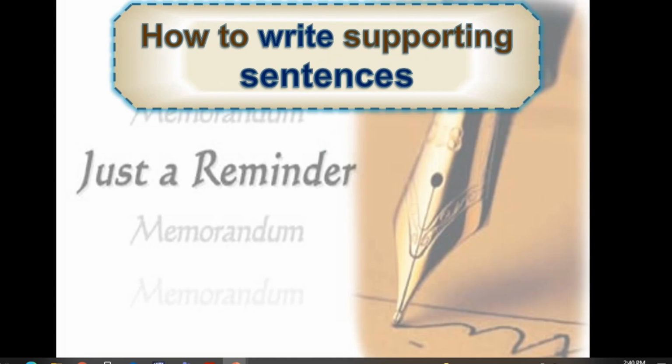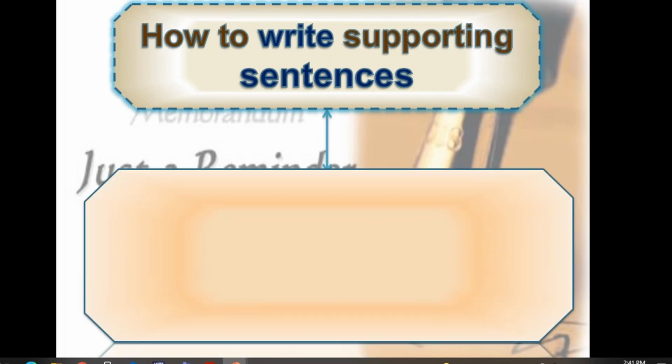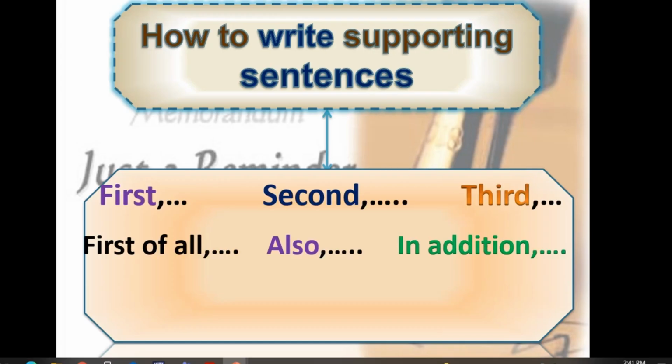How to write supporting sentences? Actually, you have to use some transition words like first, second, third, first of all, also, in addition. Pay attention, this session is crucial. It's so important because today we started with the basics.